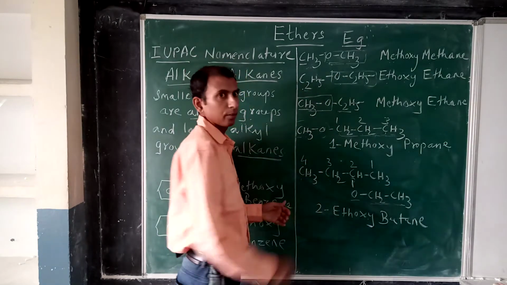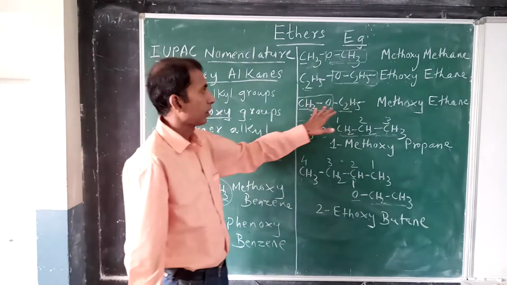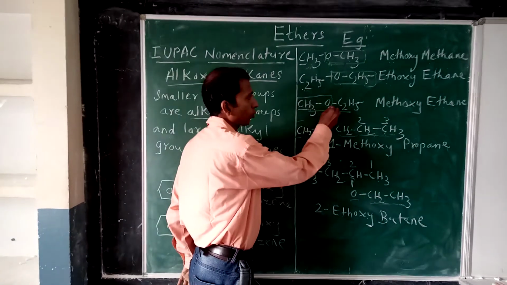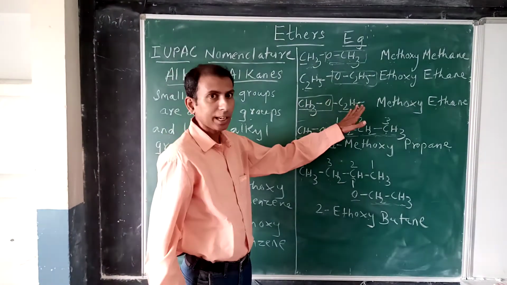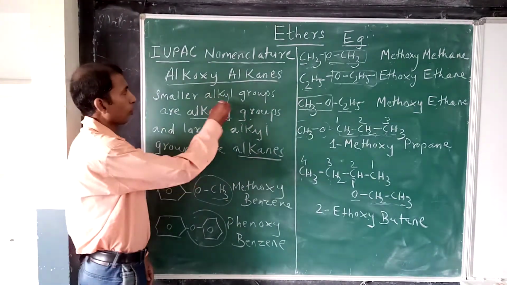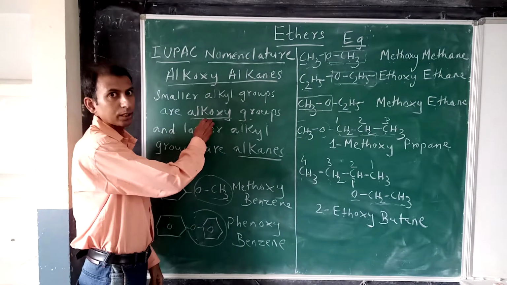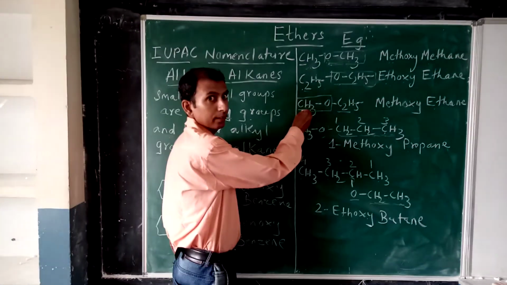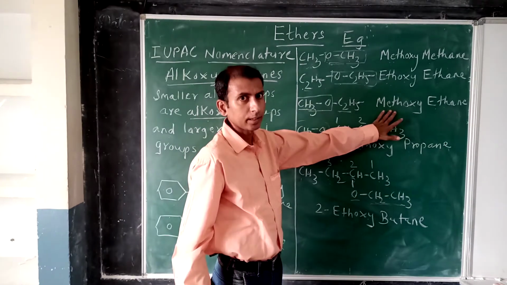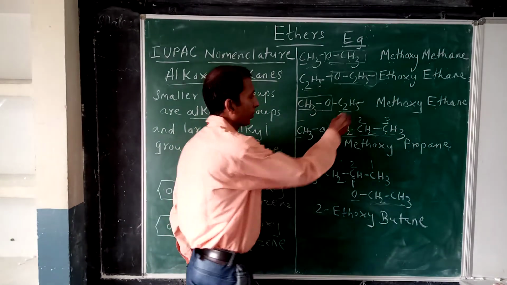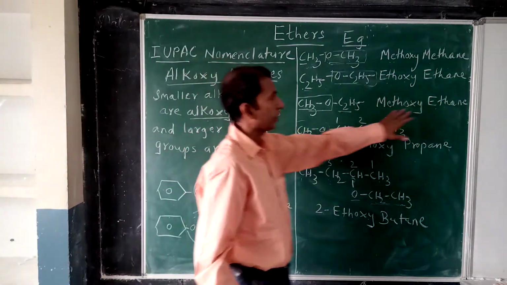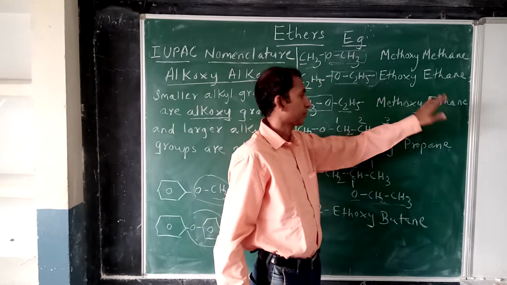Now here we have a slightly difficult example. It is an example of a mixed ether containing different alkyl groups attached to oxygen. One group is ethyl group, second group is methyl group. According to this rule, the smaller alkyl group will become the alkoxy group. Which is the smaller alkyl group here? Methyl. This will become then methoxy. The second larger alkyl group will become the alkane. Two carbon atoms here, that's why this will be ethane.